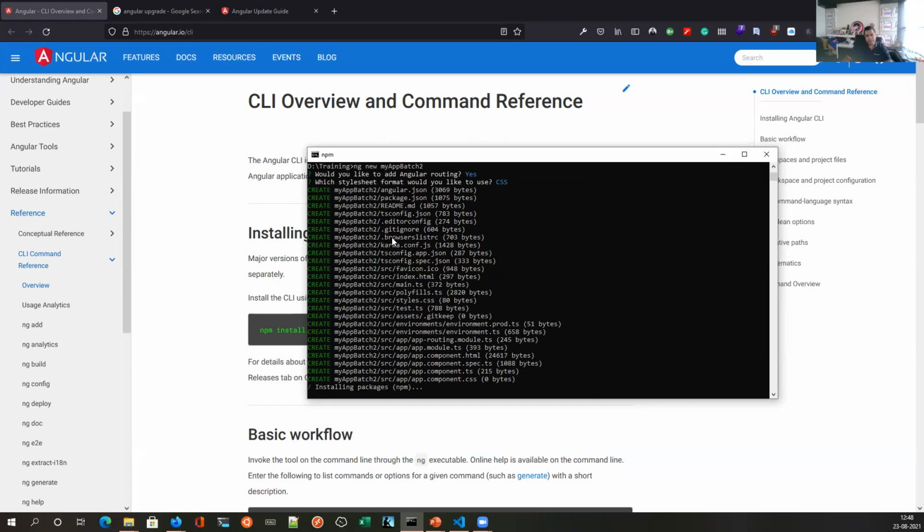After that, it will create the entire hierarchy for you, and it will install all the npm packages as well. Let me know if any issues so far. You should be able to execute this command effortlessly. Let's put done when you are able to execute and installing packages comes in your prompt. It will take time to install all the packages, but right now you can quickly execute the command and put done over here.